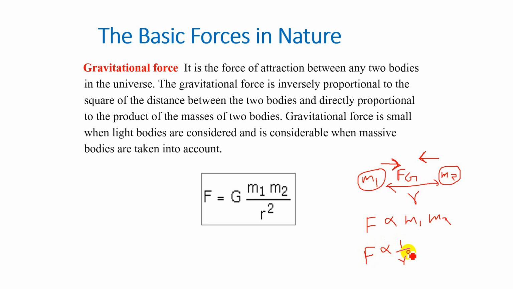F is inversely proportional to r square. So you can write it as F is proportional to m1 into m2 divided by r square.